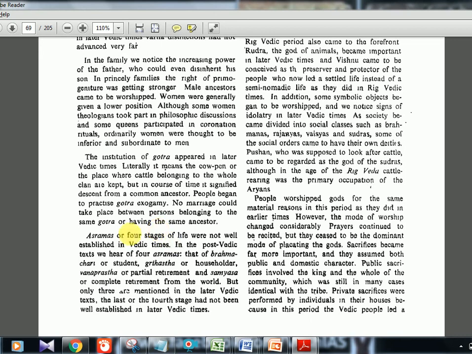Then ashramas, a different concept. Four ashramas are there: brahmachari, then grihastha, vanaprastha, and sannyasa. First you are an individual or student who is not married. After that, as grihastha, you will be married and be a householder. Then vanaprastha, where you will leave everything, take a retirement from life and go out of the house. Then sannyasa is again total retirement from the world. That is the four stages of life.